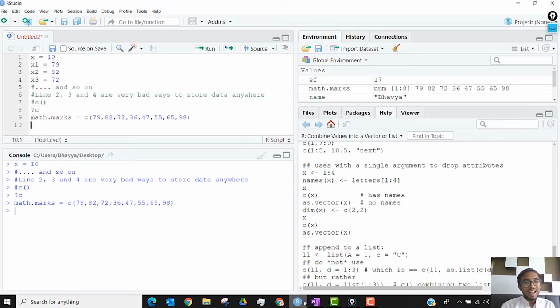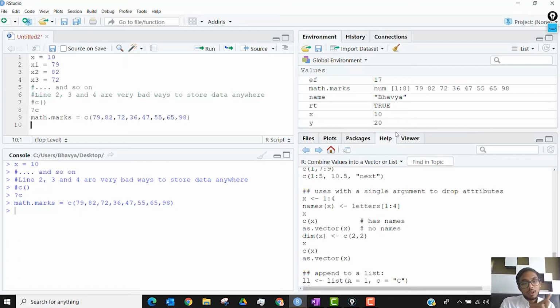Okay. As you can see, as soon as I do that, math.marks appears in my global environment, which shows num, so that's numeric. Then it has some square brackets. Inside it is written 1:8, and then the same values in the same order that I have typed here.